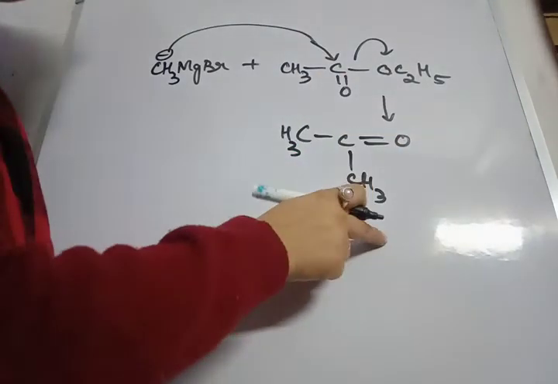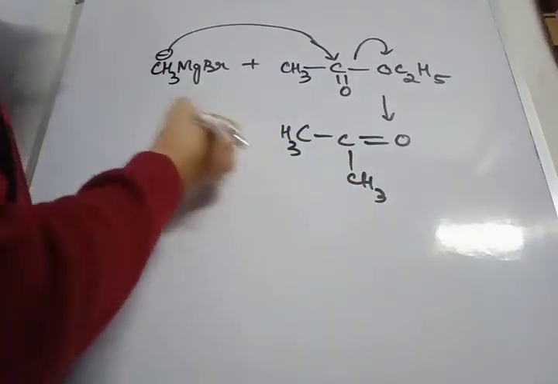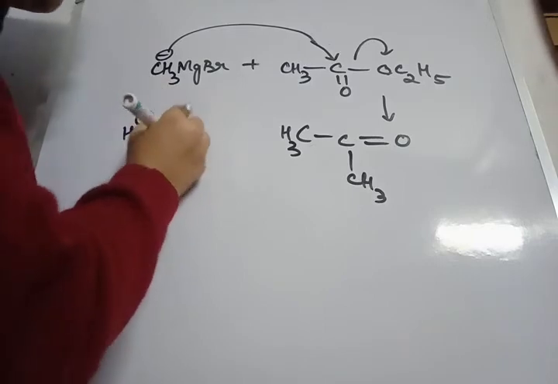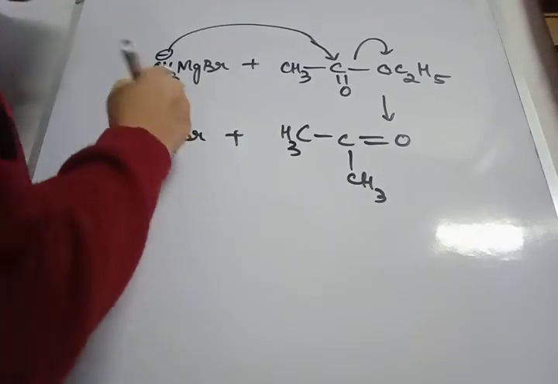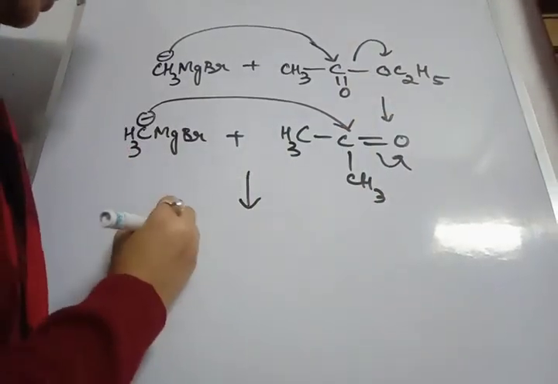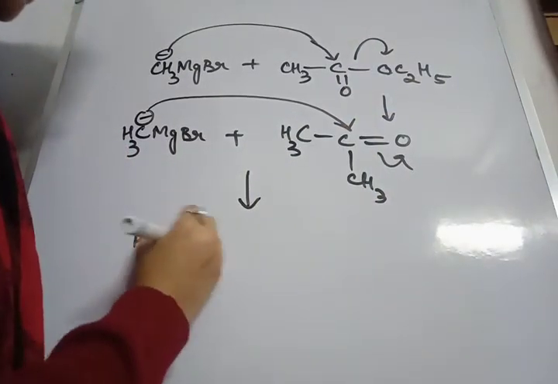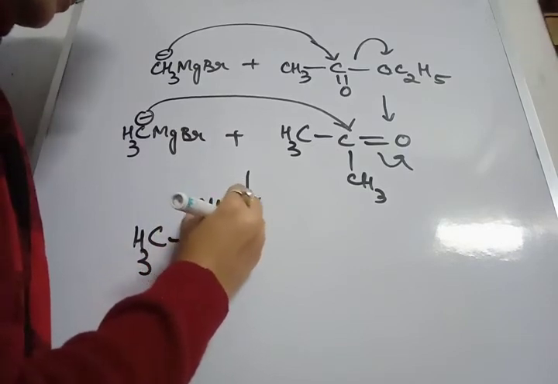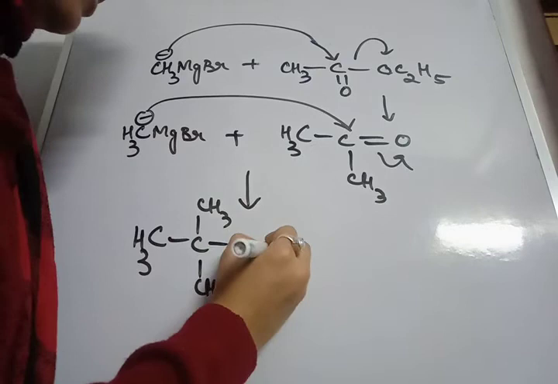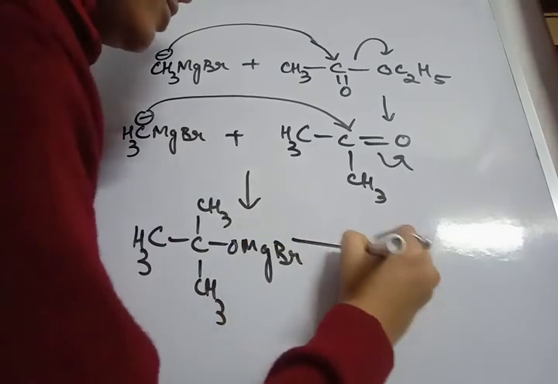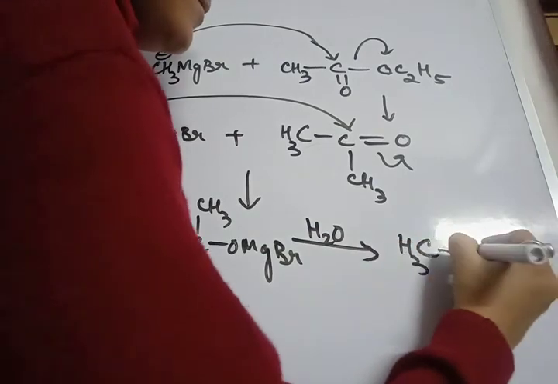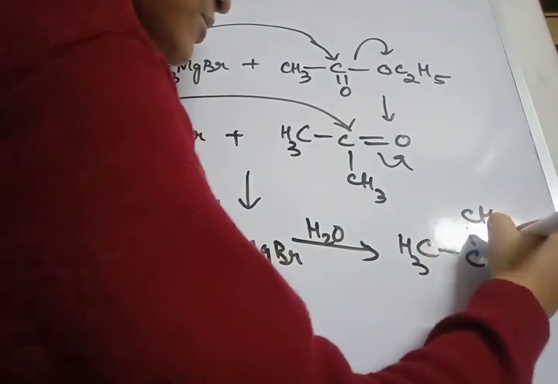Now the ketone will further react with CH3MgBr. The ketone further reacts with CH3MgBr to produce what? CH3C(CH3)2OMgBr, to produce tertiary alcohol or 3 degree alcohol. This one. This is the final product.